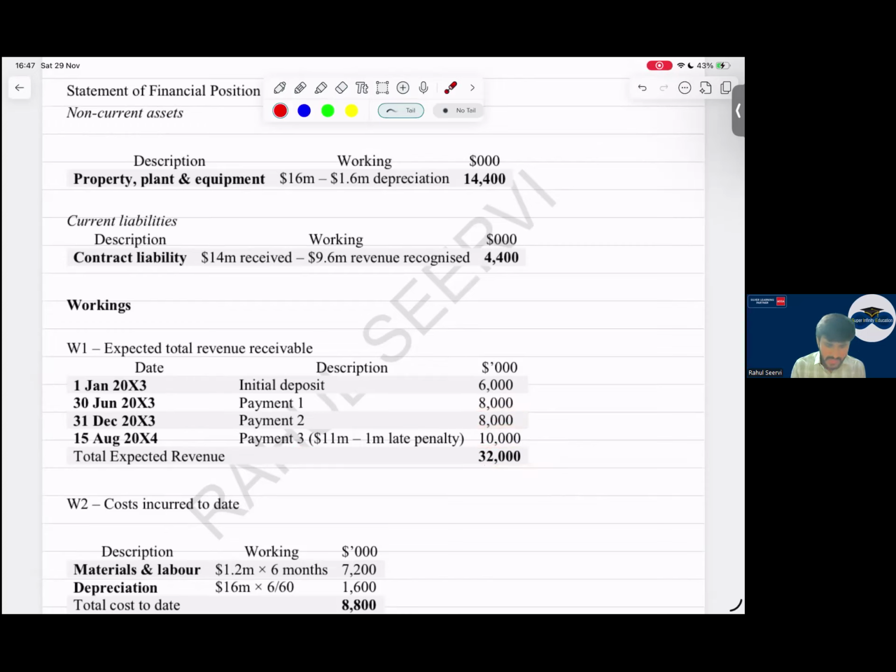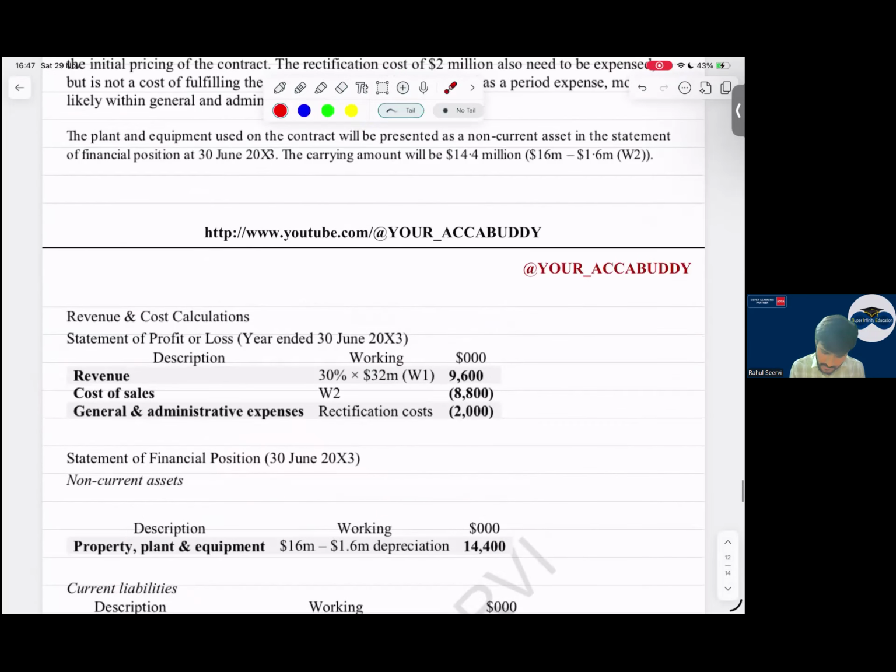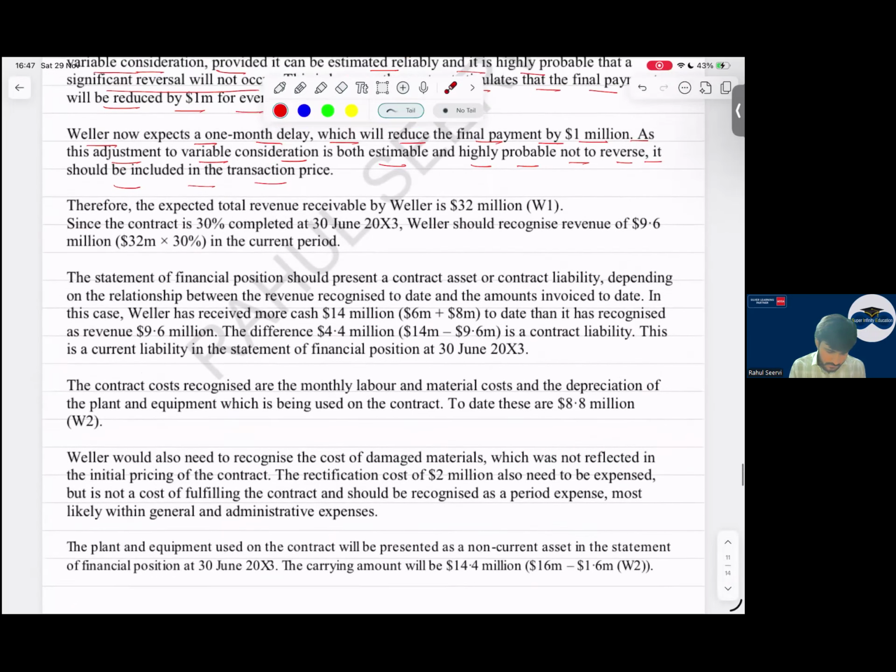You can directly show in brackets also, no issues. Since the contract is 30% completed at 30th June 2003, W should recognize revenue of 9.6 million in the current period. In the current period, we will recognize the revenue of 9.6 million.